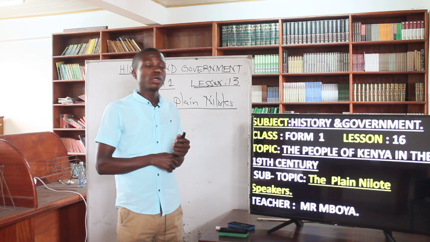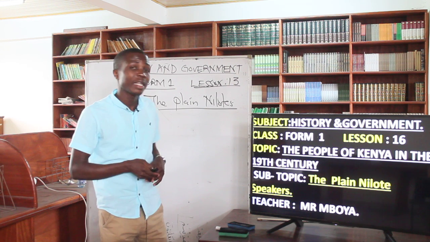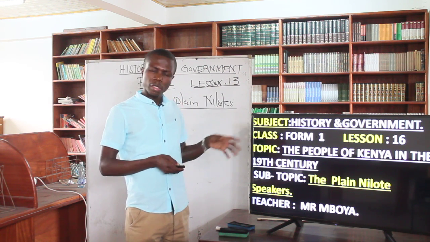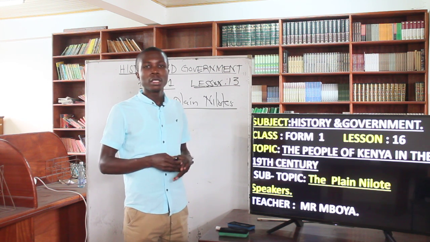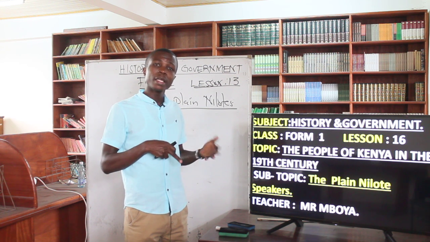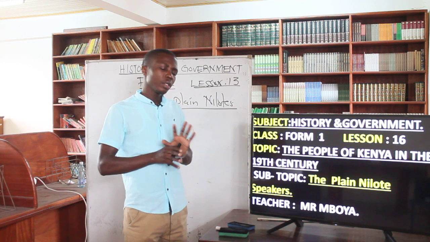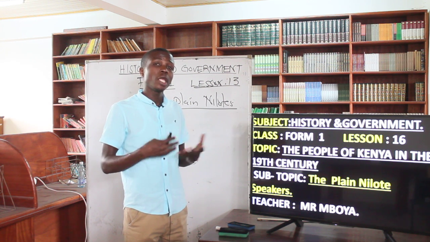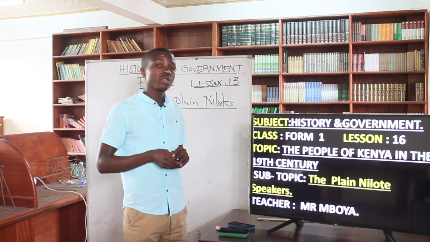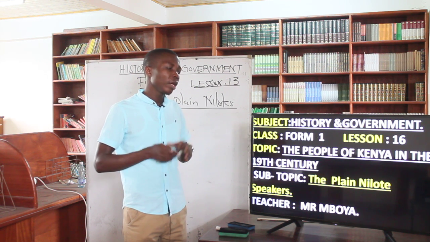Then after that we are going to be able to talk about the other group of Nilots, that is the Highland Nilot. But then, what are we supposed to be obtaining from this? We are supposed to be getting the examples of them, for example, plain Nilot, the reason why they came to Kenya, and also the results of them coming to Kenya. So those are the areas that we are going to look at. Those are the main lesson objectives within this class. So let's start with the examples of the plain Nilots.